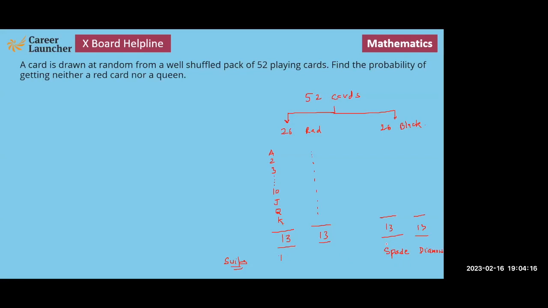Sorry. Diamond and heart are red cards, and spade and clubs are black cards. ये हमेशा सारे कार्ड गेम्स में दिस इज द स्टैंडर्ड थिंग्स दैट यू हैव. So this is something that you must be aware of.